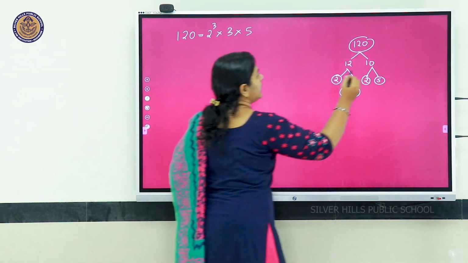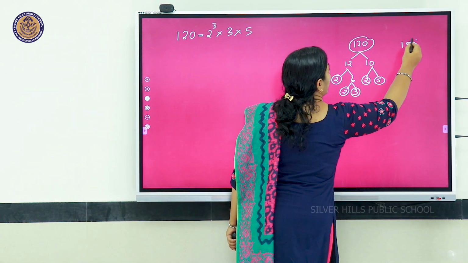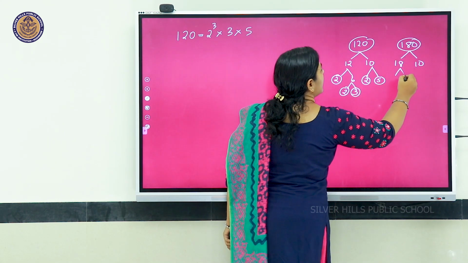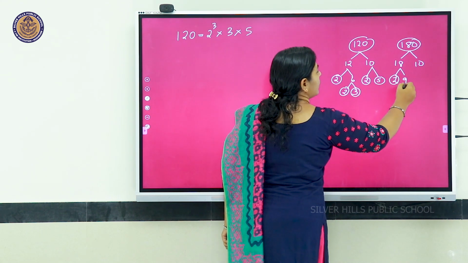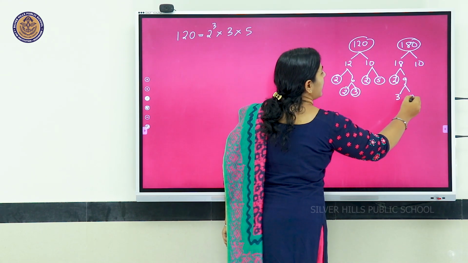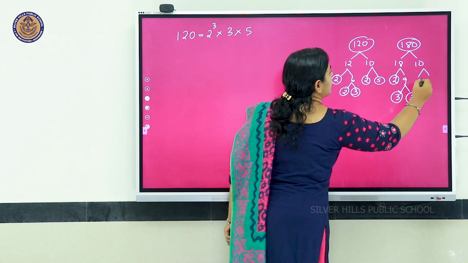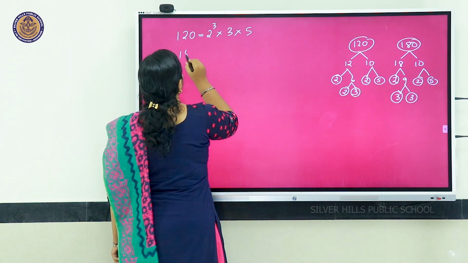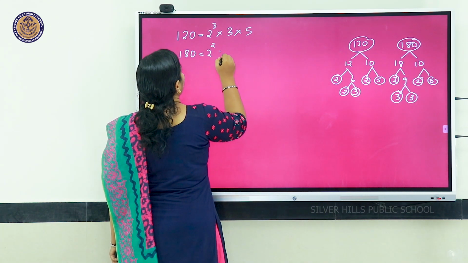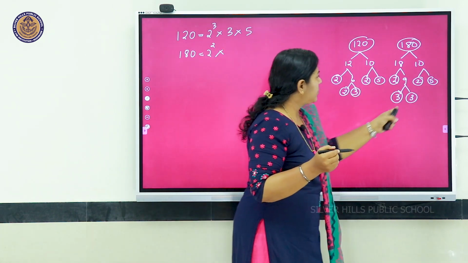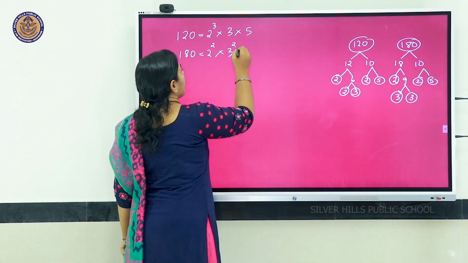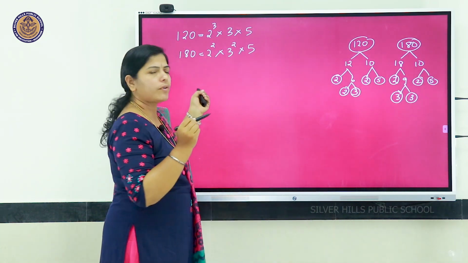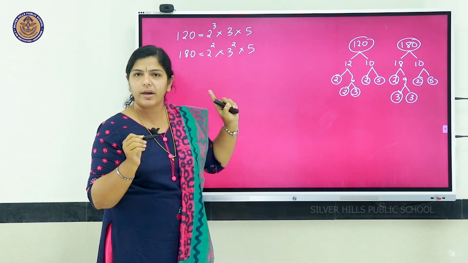Then we have 180. 180 same way we know it is 18 into 10. So, 18 is 2 into 9. So, 2 already prime, 9 is 3 into 3 and 10 is 2 into 5. So, how many 2's we have? 1, 2. It is 180 equal to 2 raised to 2 into, how many 3's? 2 3's, that is 3 square into, how many 5's? Only 1 5. So, prime factorization of 180 is 2 square into 3 square into 5.